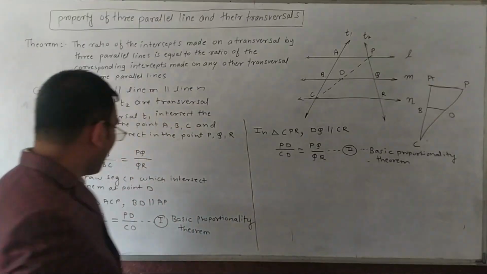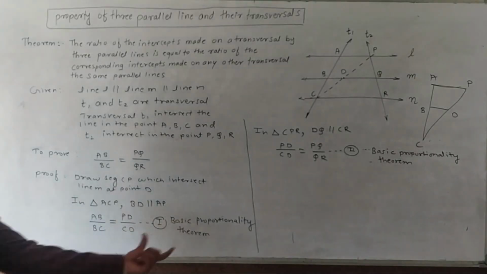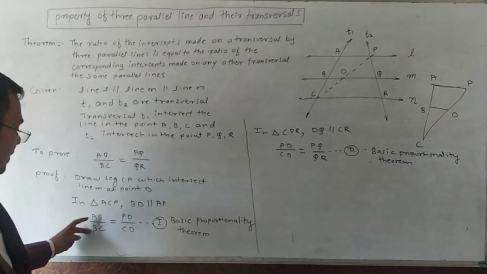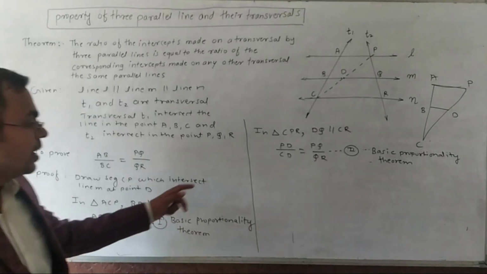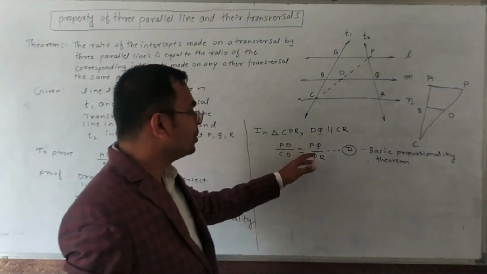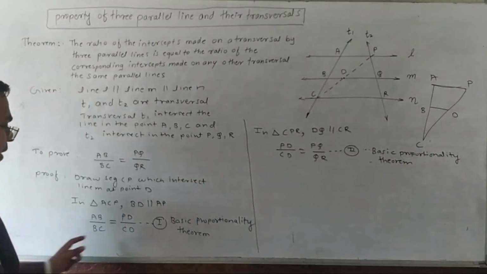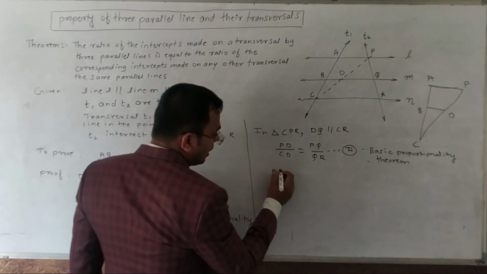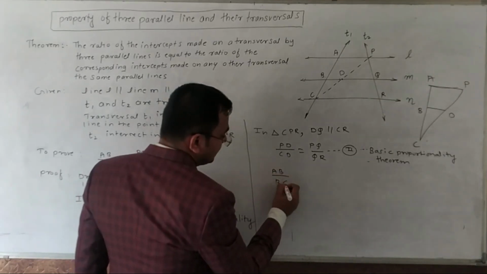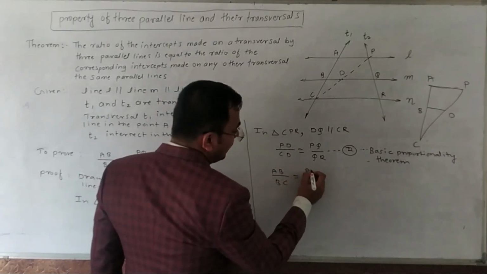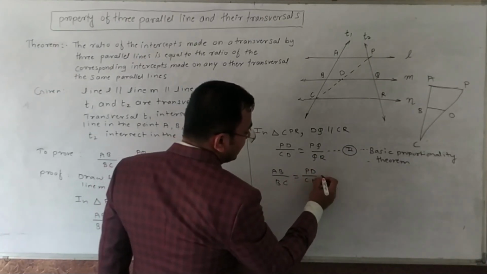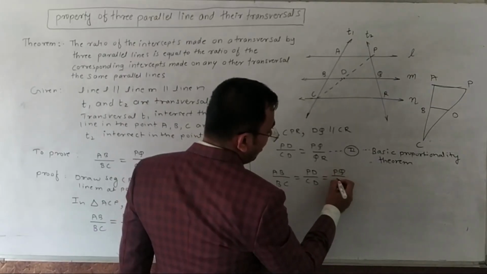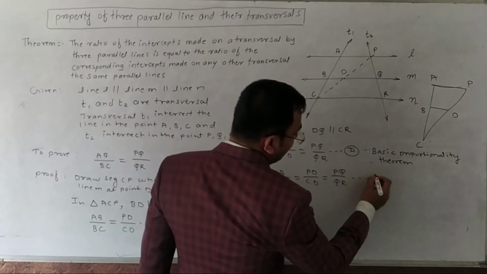Okay, so from 1 and 2, here AB upon BC is equal to PD upon CD, and PD upon CD is equal to PQ upon QR. So from 1 and 2 we can say that AB upon BC is equal to PD upon CD is equal to PQ upon QR.